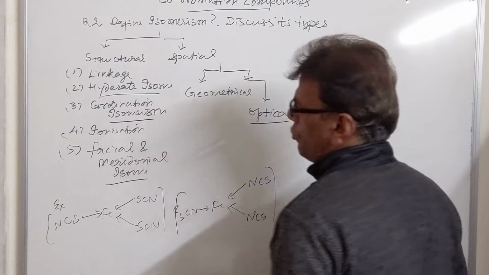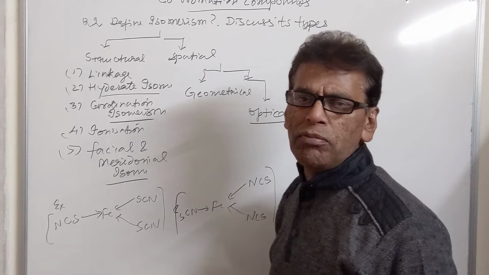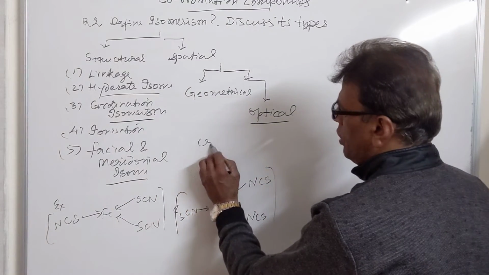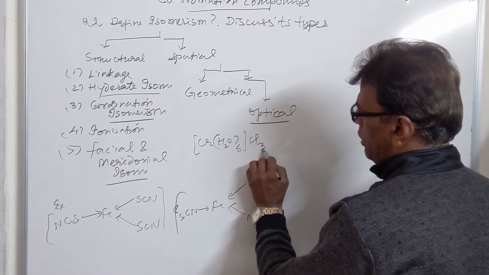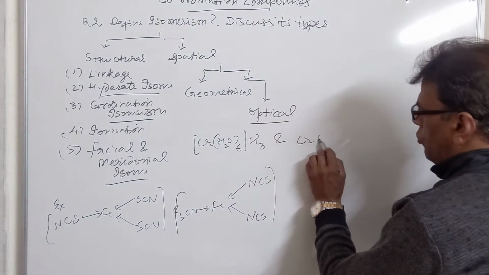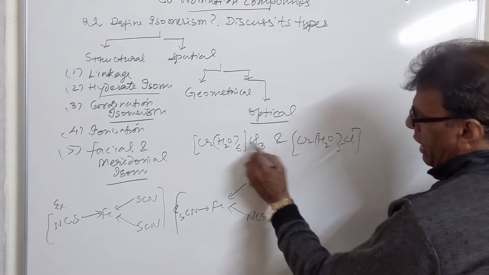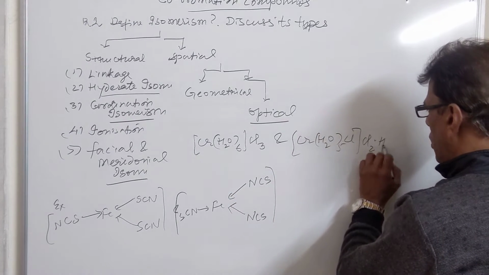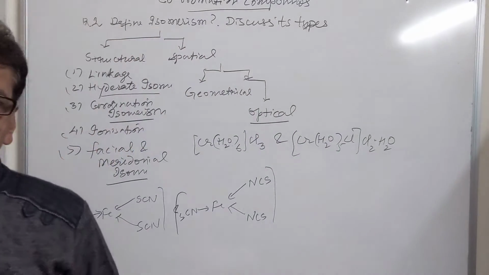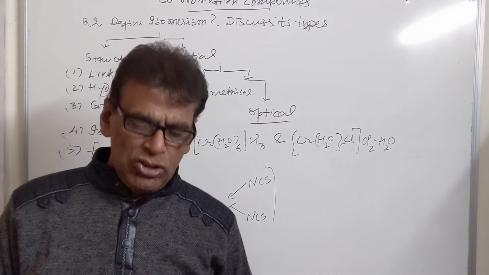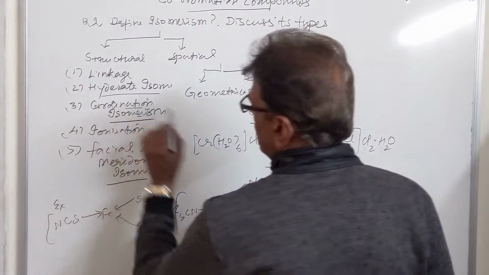Then we have hydrate isomerism. It is a type of isomerism where the molecules differ in the number of water molecules present in the coordination sphere. For example, we have this complex with 6 water molecules inside the coordination sphere. In another isomer, it has 5 water molecules inside. One chlorine is coming in, and one water is going out of the coordination sphere. Such isomers which differ in the number of water molecules present in the coordination sphere are called hydrate isomers.